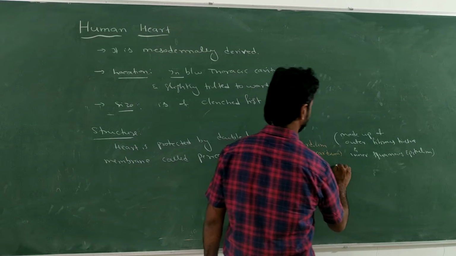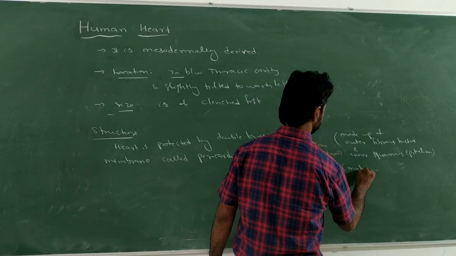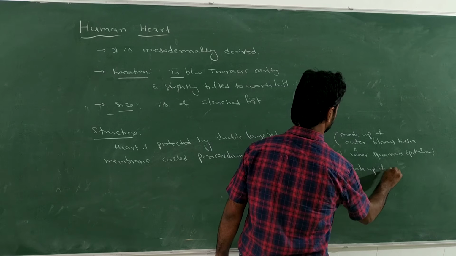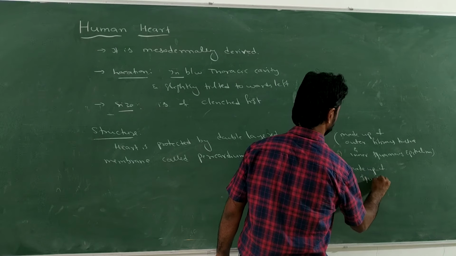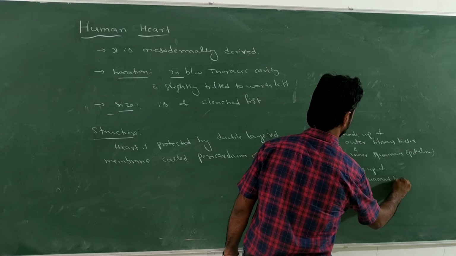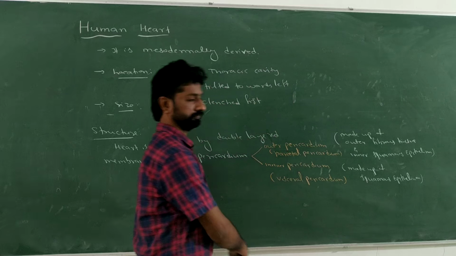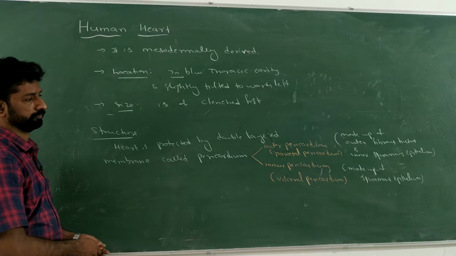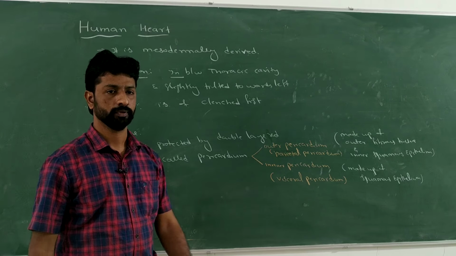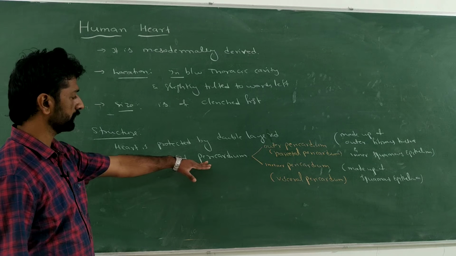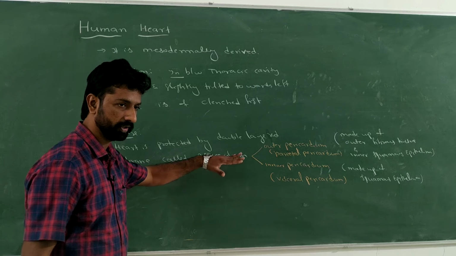And the inner pericardium is made up of squamous epithelium only. So this is the protective layer around the heart called the pericardium.